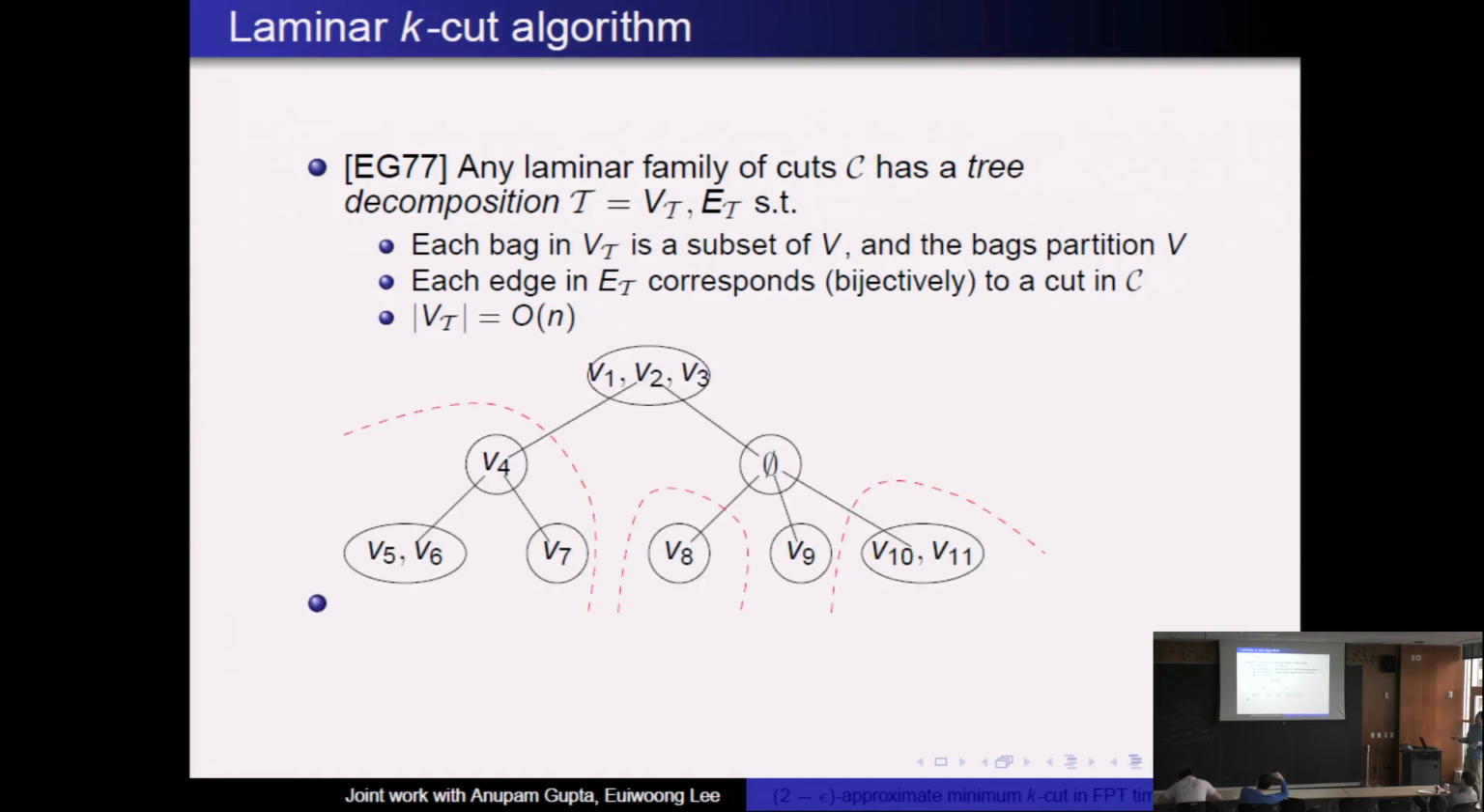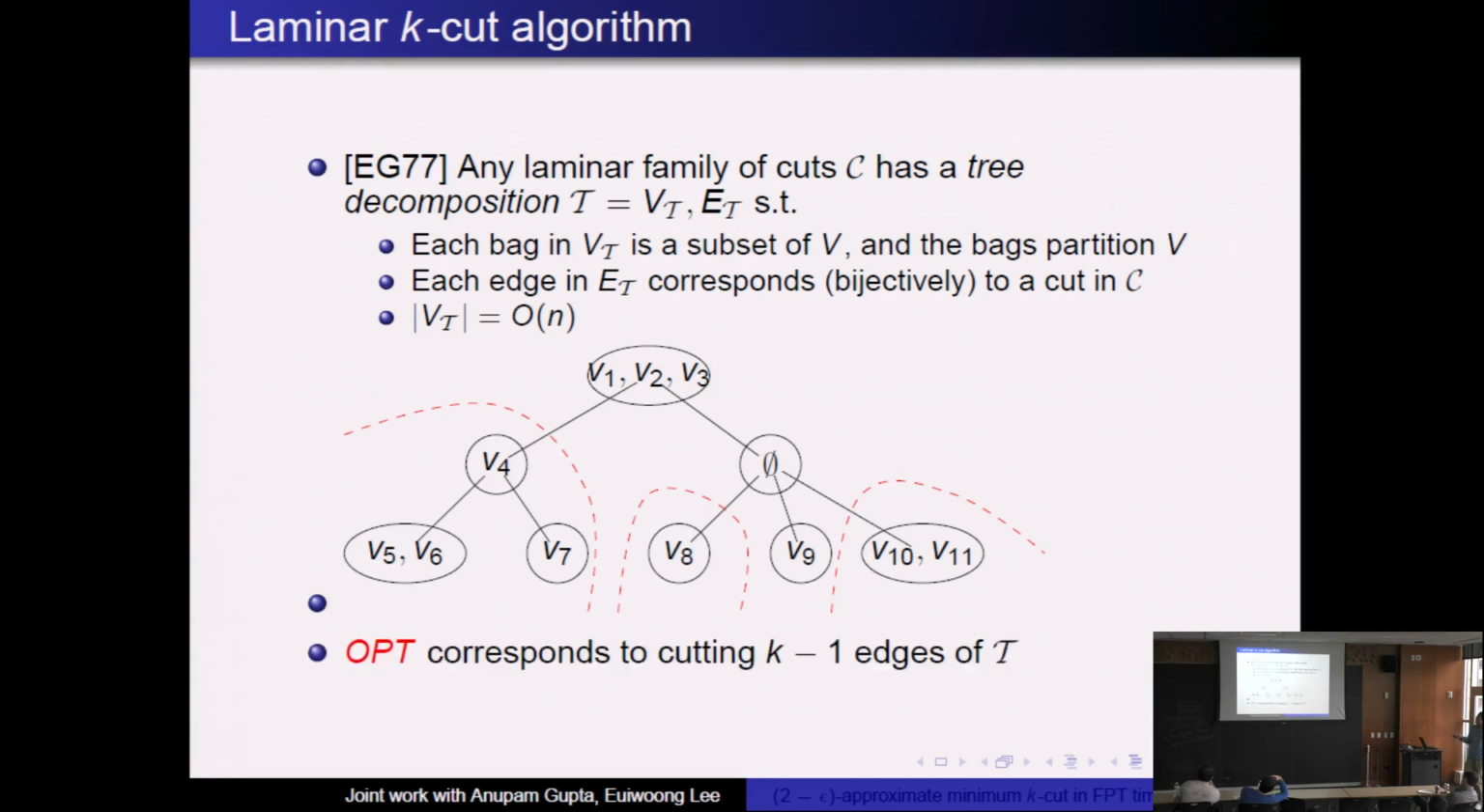One example is like this. It's a tree, and all the bags have vertices that partition the vertex set. Some bags can be empty. And we can compute this structure in polynomial time.